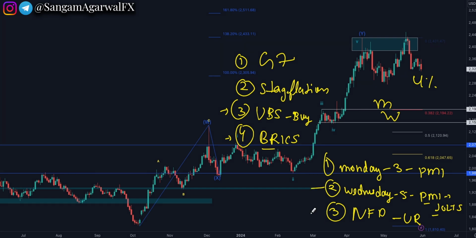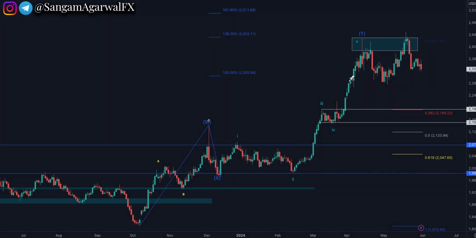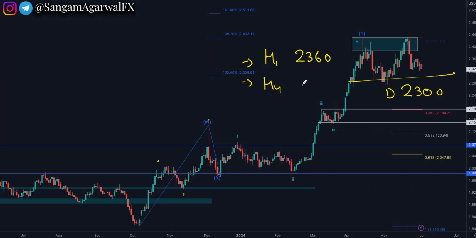So Wednesday and Friday, you have super important news this week, and those news will decide whether price will test 2300 on the daily chart, whether price will stay below or above H1 resistance 2360, and whether price will break out or not on the third retest of static support 2330. Because if you get 4% this week, then that will be a big change.